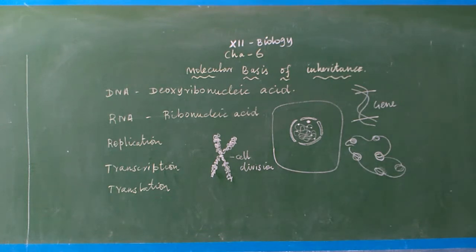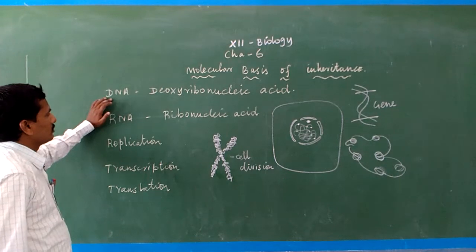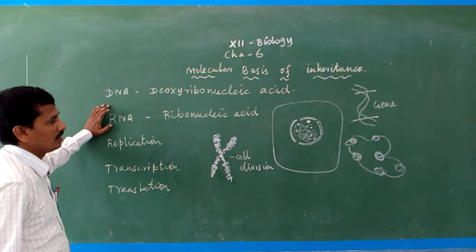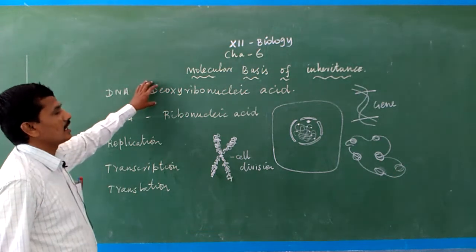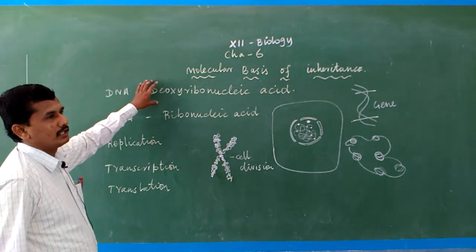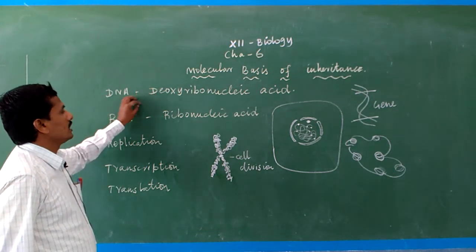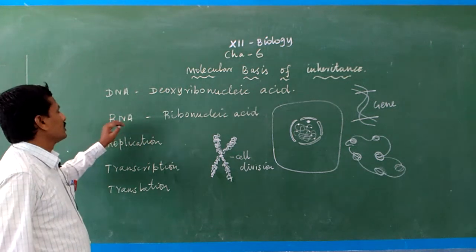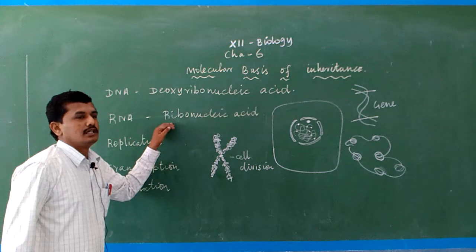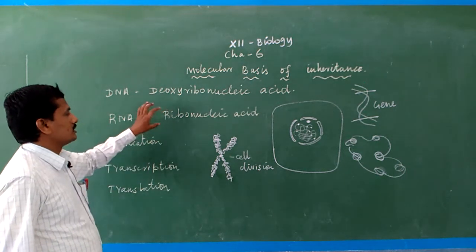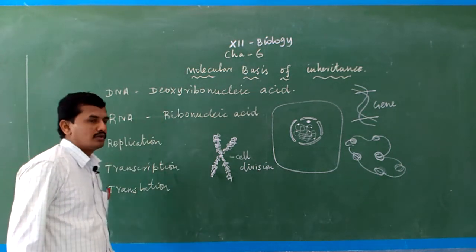Deoxyribonucleic acid means DNA and ribonucleic acid means RNA. DNA contains deoxyribose sugar, a pentose sugar, so it is deoxyribonucleic acid. RNA contains ribose sugar, a type of carbohydrate monosaccharide, so it is known as ribonucleic acid.